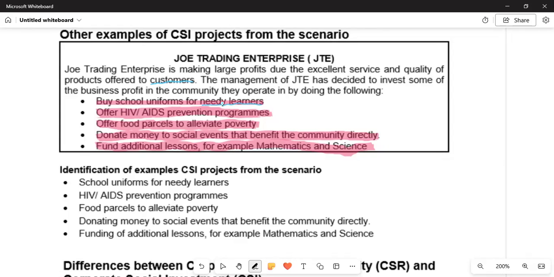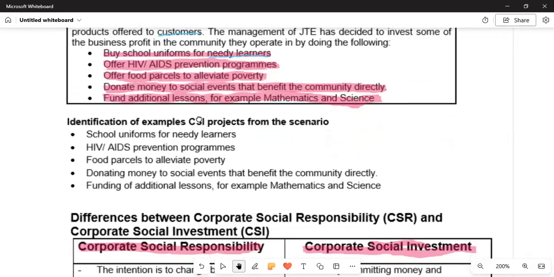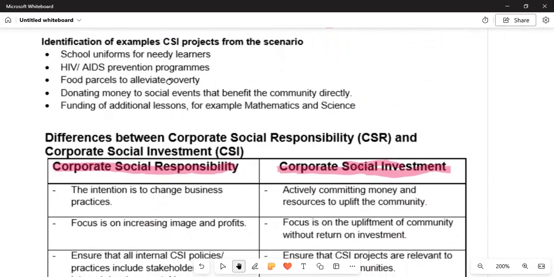They also fund additional lessons. For example, someone wants to study maths as well as what? Science. So those are the examples of corporate social investment projects from the scenario. So now moving on, we have the identification of examples of the CSI projects from the scenario. These are what we talked about: school uniform, HIV, food parcels, donating money to social events, funding additional lessons.